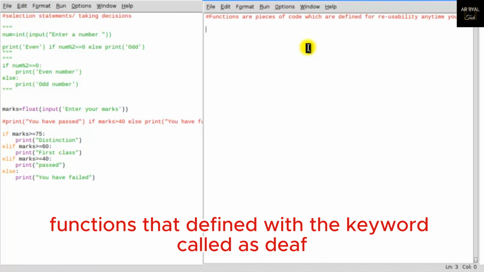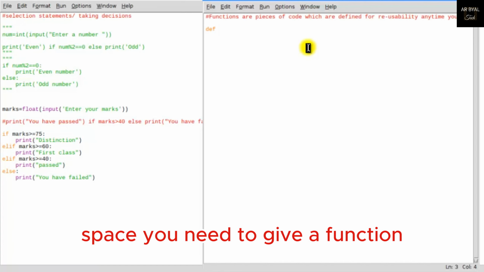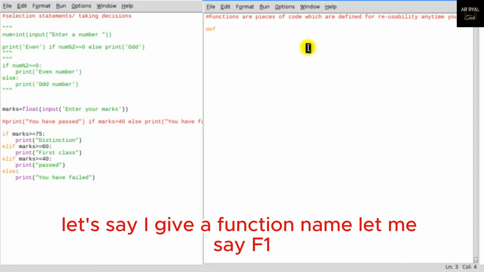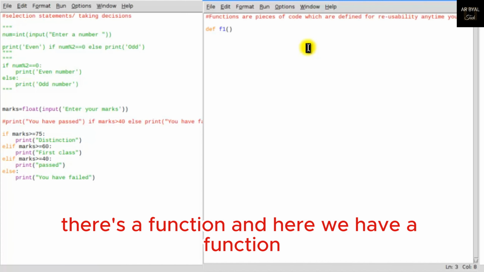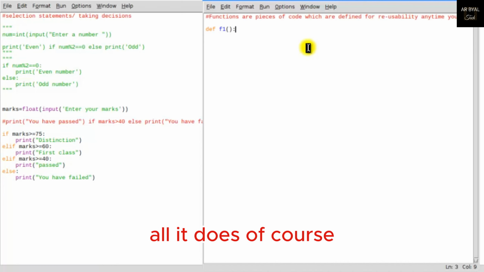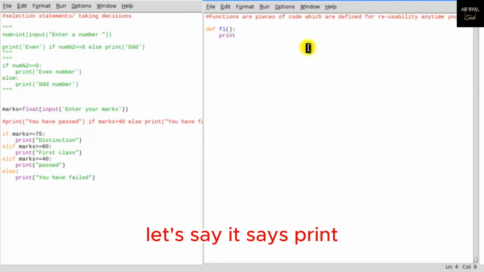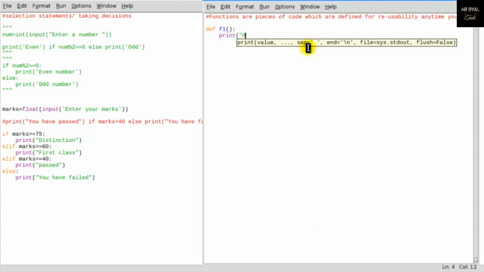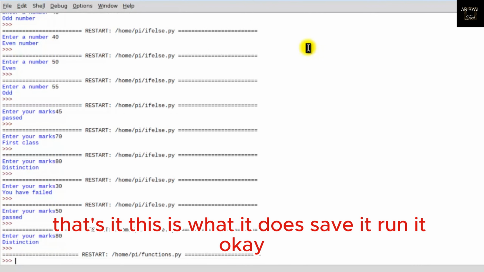Functions are defined with the keyword def followed by a space. You need to give a function name. Let's say I give a function name, f1. This is a function name. All it does, of course, you require a colon and an enter, which means indentation. Let's say it says print hello world. That's it. This is what it does. Save it. Run it.